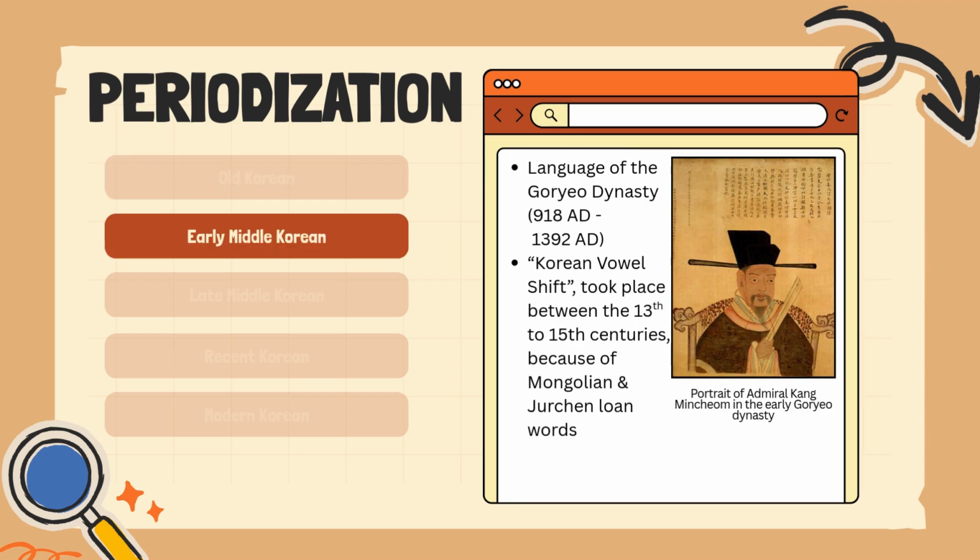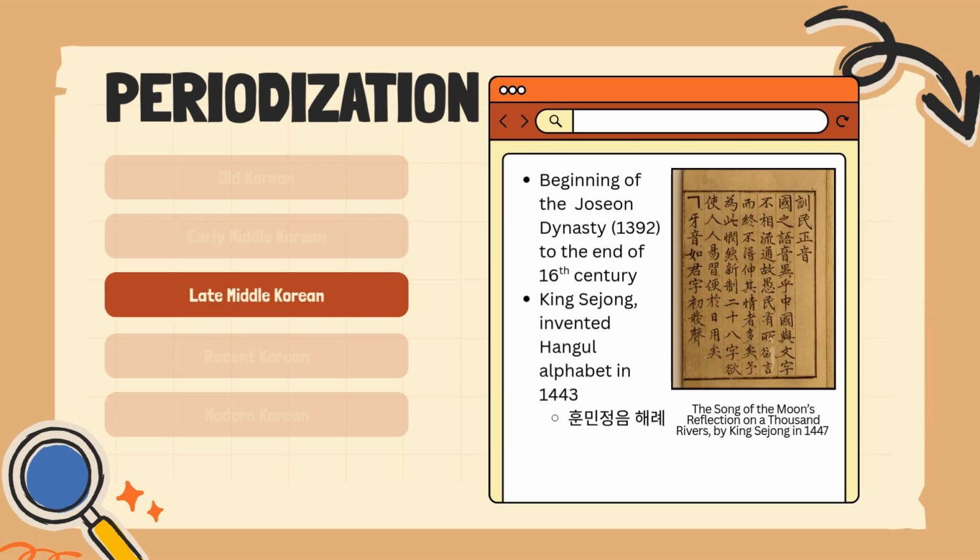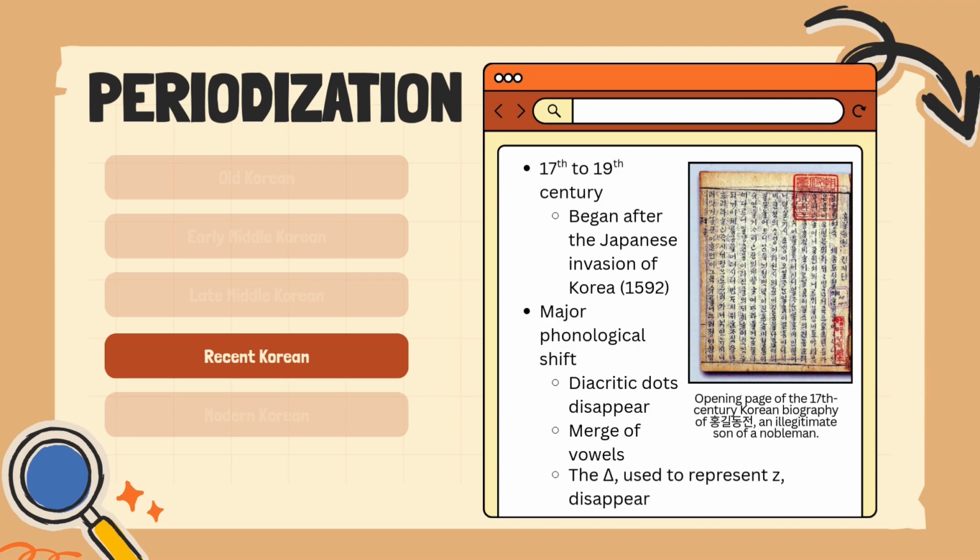Next is the early Middle Korean period, which we categorize with the Goryeo dynasty. During this period, we see a Korean vowel shift taking place between the 13th and 15th century because of Mongolian and Jurchen loanwords. During the late Middle Korean period, this is when King Sejong invented the Hangul alphabet in 1443, and it mainly takes place during the Joseon dynasty and the end of the 16th century.